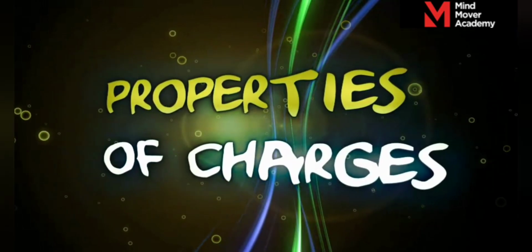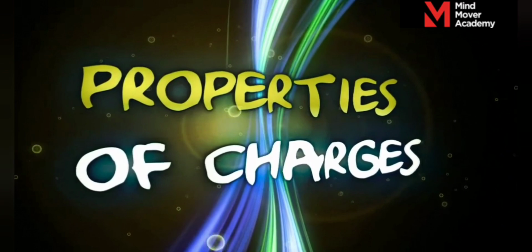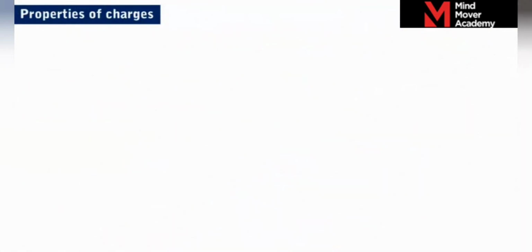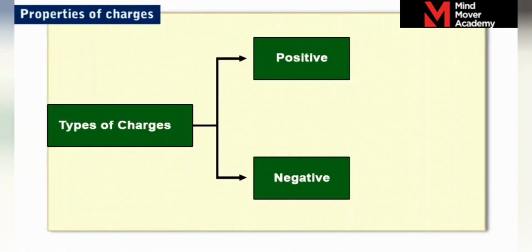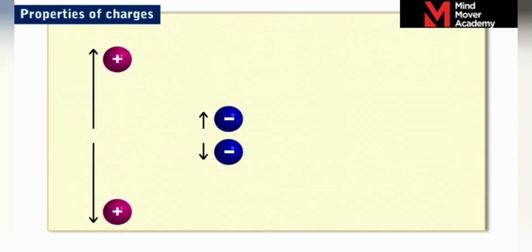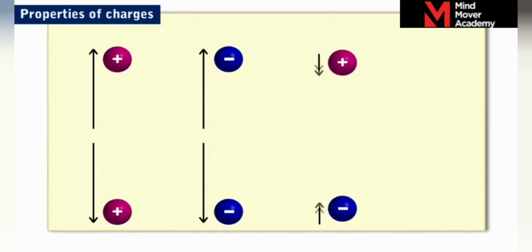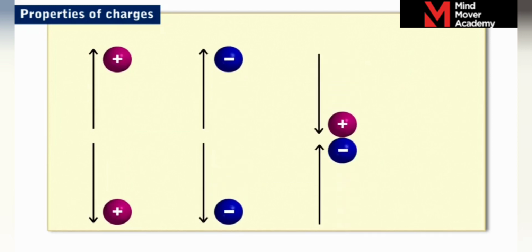We will be learning about properties of charges. Conventionally, electric charges are called positive and negative charges. Like charges repel each other, and unlike charges attract each other.